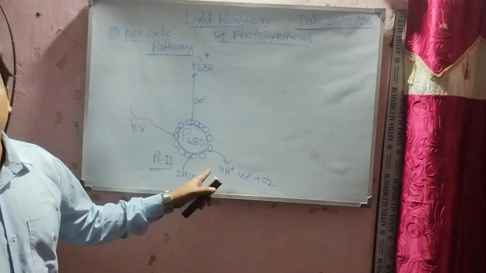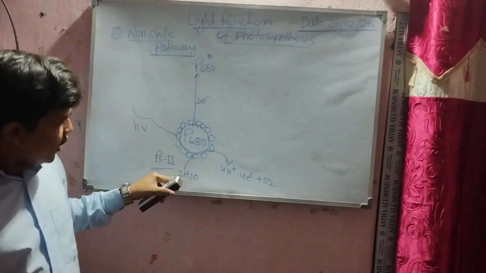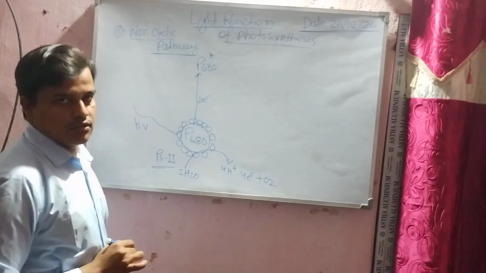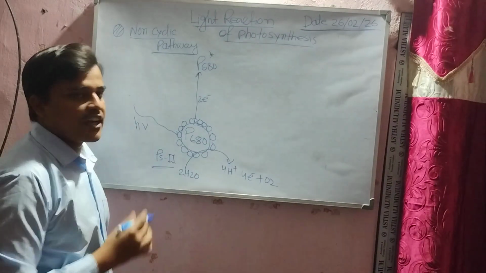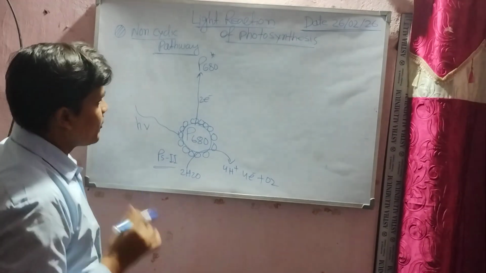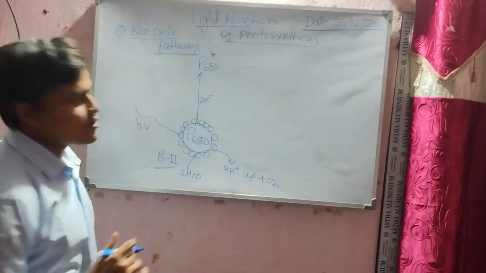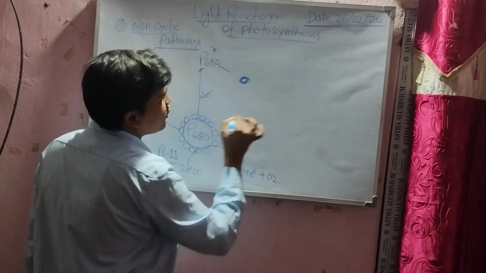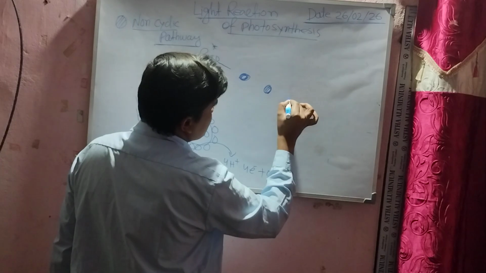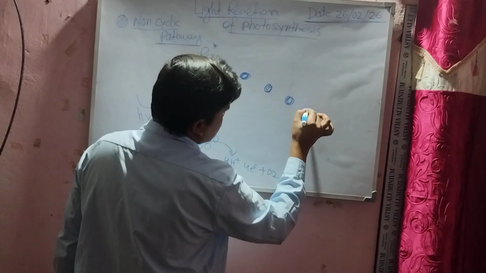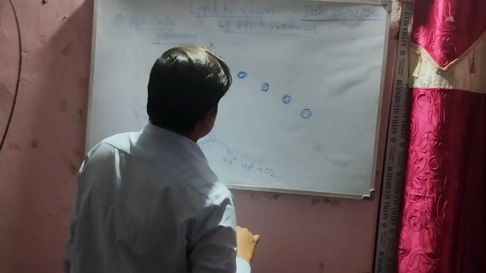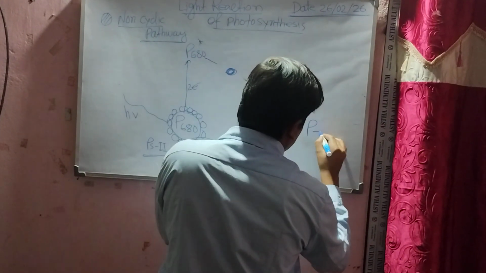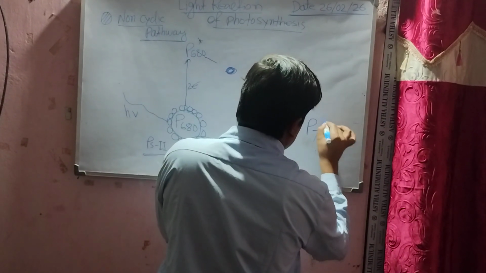This process is called photolysis. So H2O fulfills the electron deficiency. After leaving, the electrons go to the electron carriers. I will draw the electron carriers, and there is also another photosystem which absorbs 700 nanometer light.